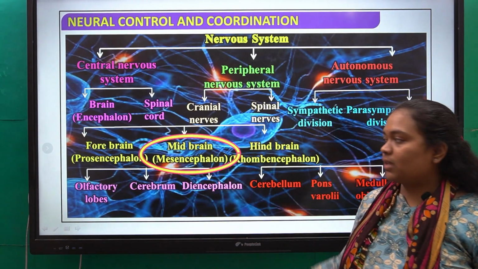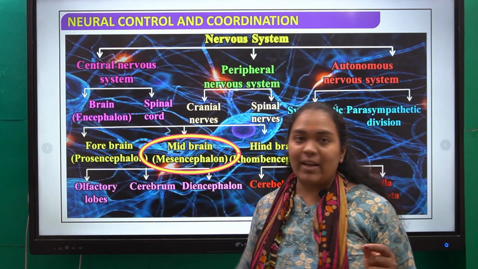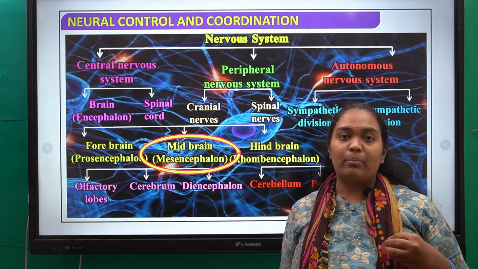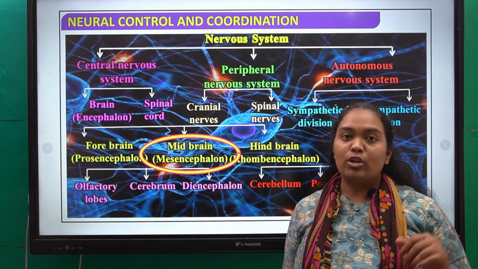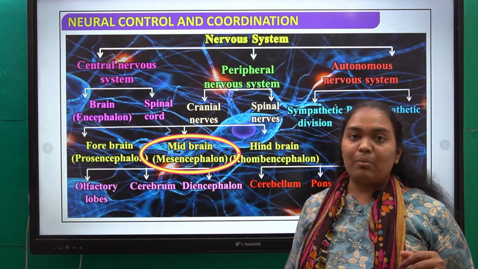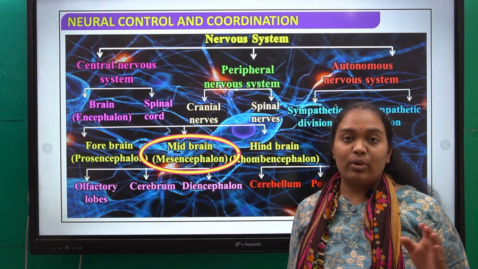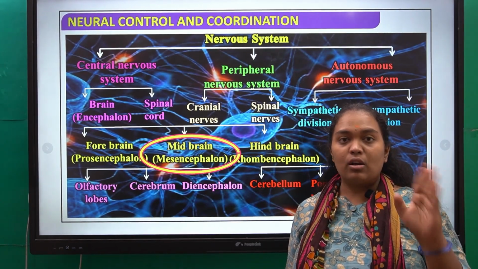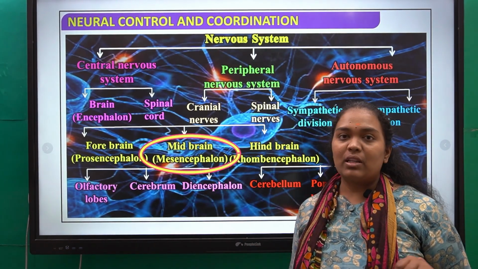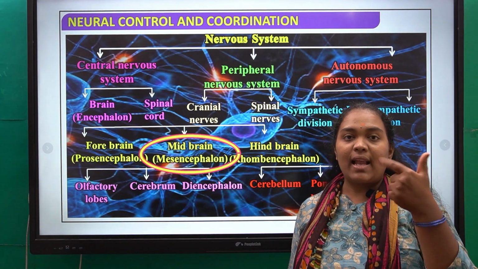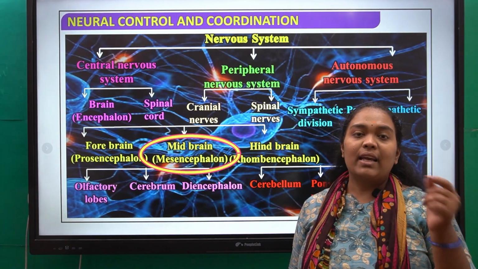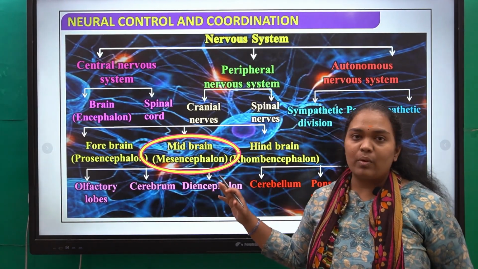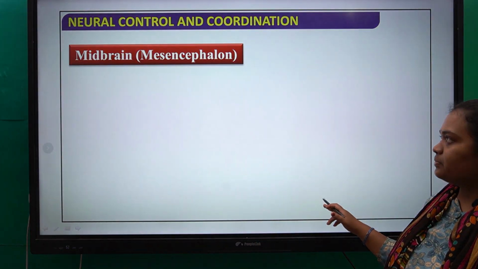cerebrum and also diencephalon. We have read about the olfactory lobes, where we talked about how the smell is taken up by the nose and sent to your brain, right? Then we have read about the cerebrum, which is divided into different parts like the frontal lobe, parietal lobe, temporal lobe and also the occipital lobe. Then we have read about the diencephalon, which is made up of thalamus, hypothalamus and many commissures in between. Now we will talk about the midbrain or mesencephalon.